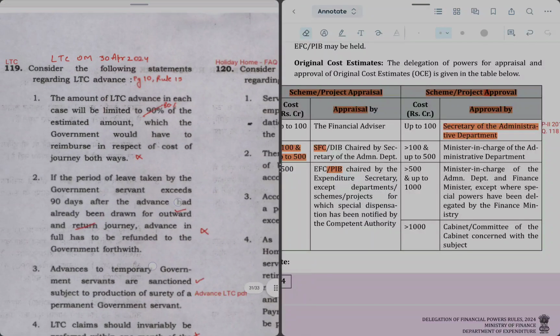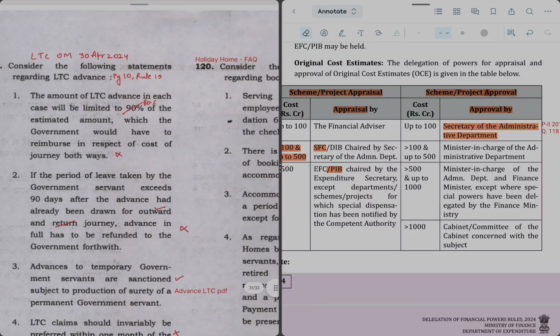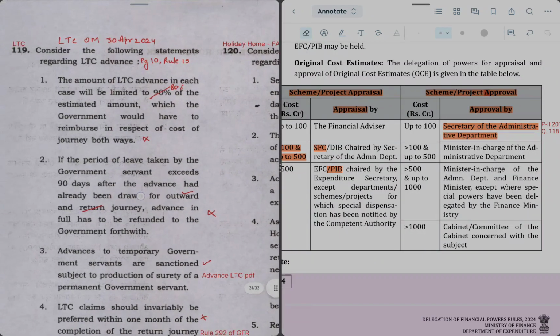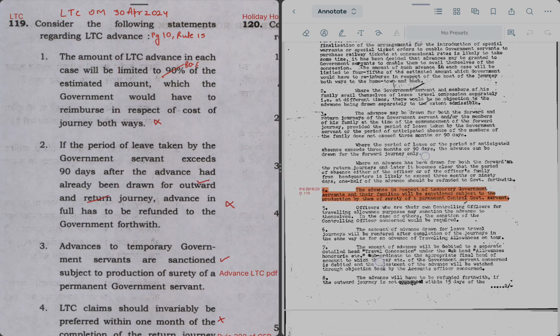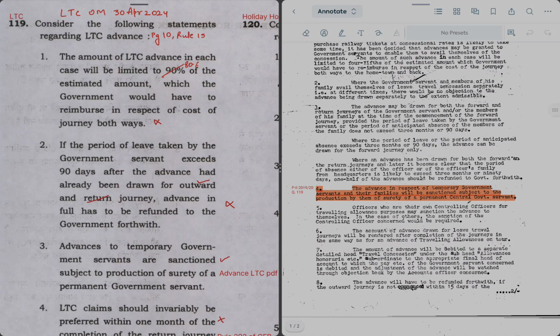Now last two questions are not from GFPR or DFPR, they are from LTC and holiday home rules. So question 119 says, consider the following statements regarding LTC advance. So for this I will refer to an OM of LTC dated 30th April 2024. So some rules has changed. Let's solve this question. So first we'll go to statement 3.